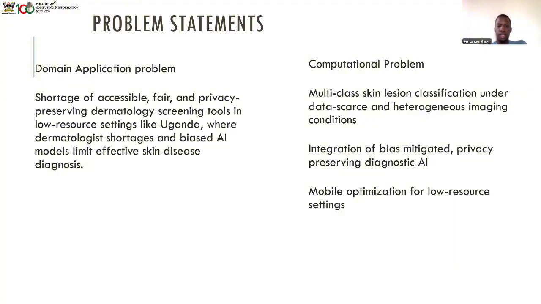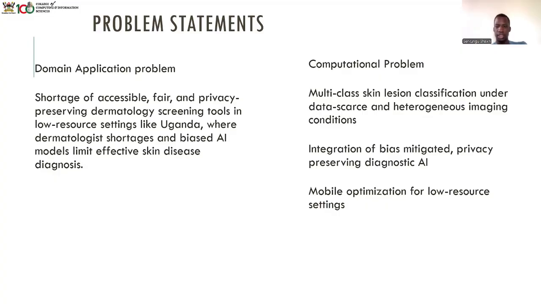So the data sets are just not there. We have very few data sets for local skin. Most of them are white, Caucasian skin. How skin diseases affect black skin is covered by very few data sets, and they're usually very low quality. Under heterogeneous imaging conditions, with poor lighting and terrible angles, the model should still be able to correctly diagnose a given skin disease. So that's what we want to do: a model that can diagnose a disease correctly.